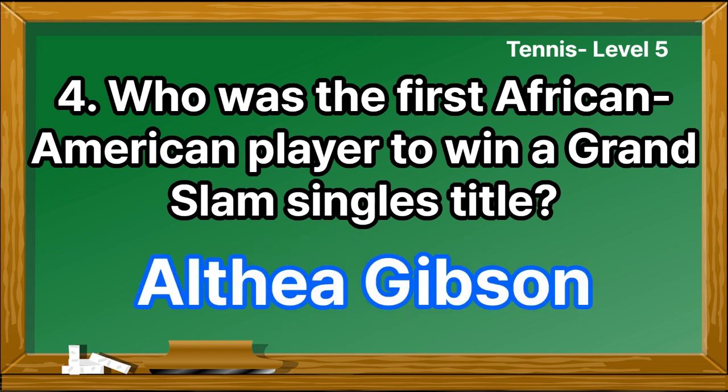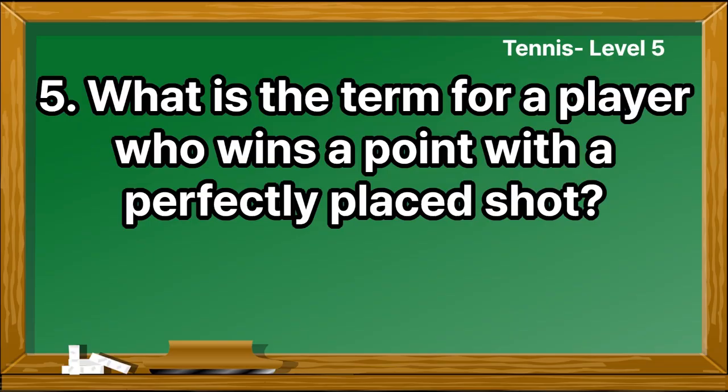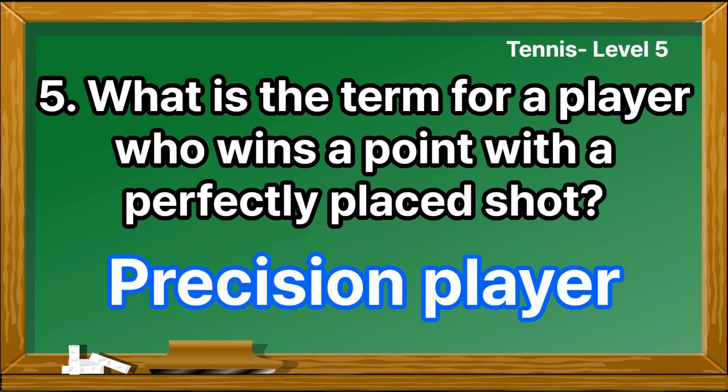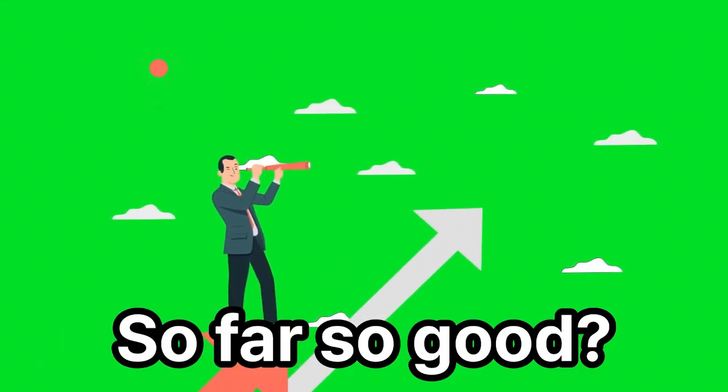Althea Gibson. What is the term for a player who wins a point with a perfectly placed shot? Precision player. So far so good?